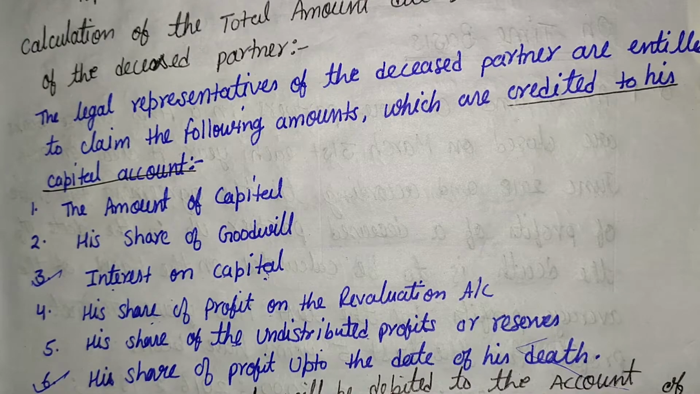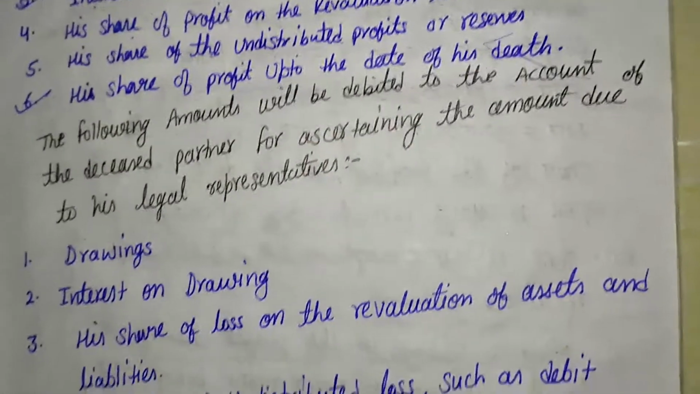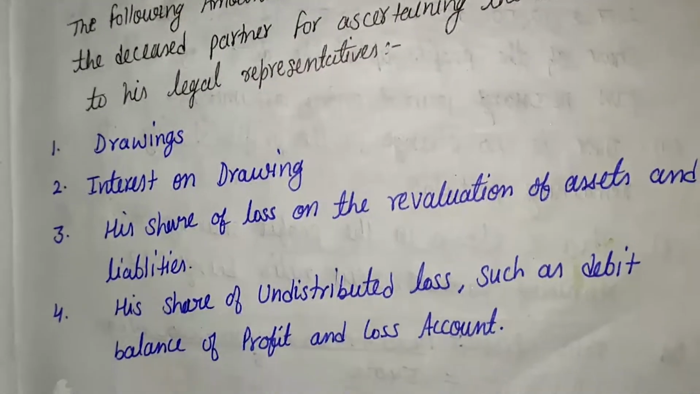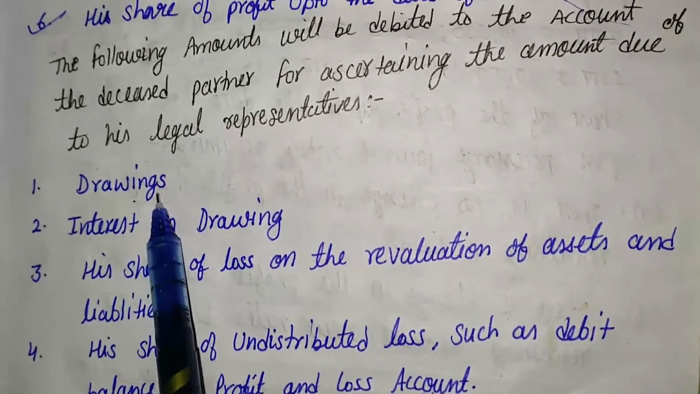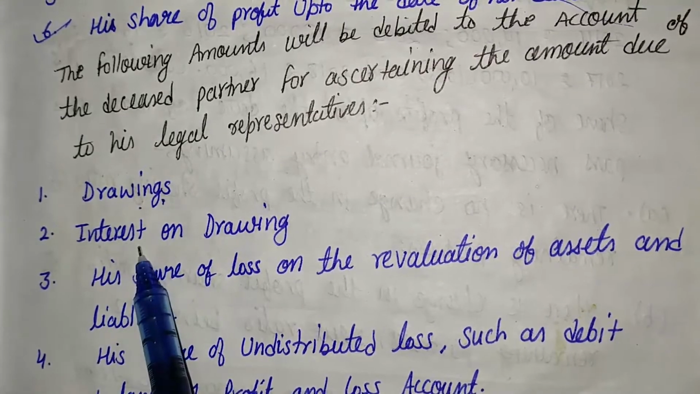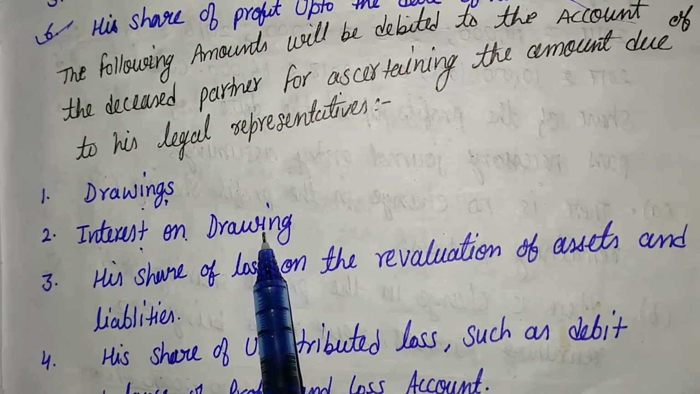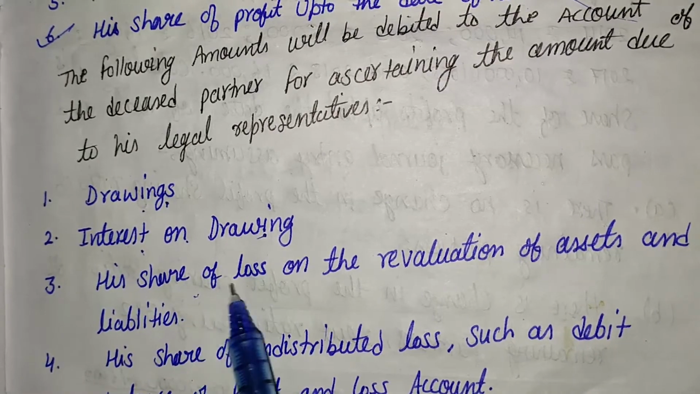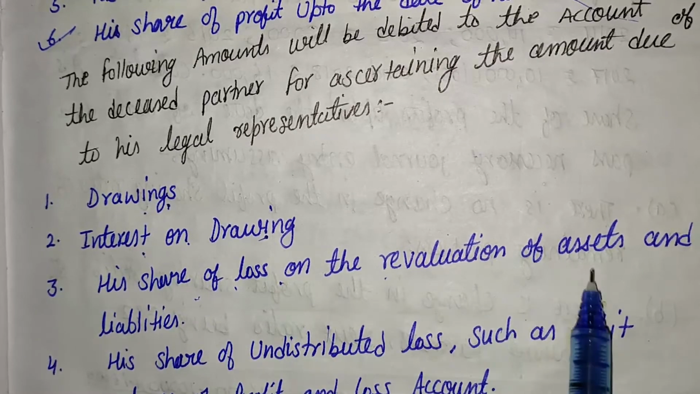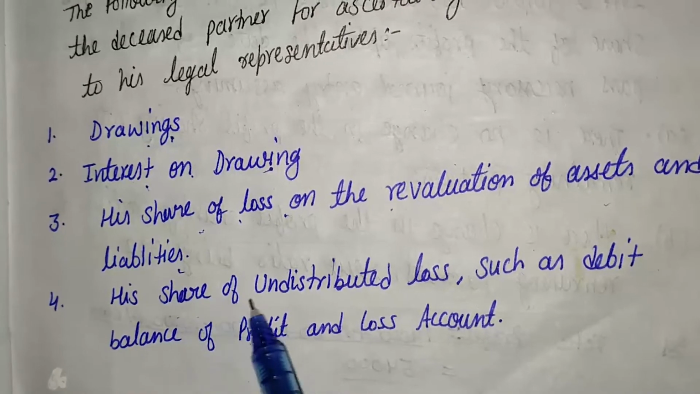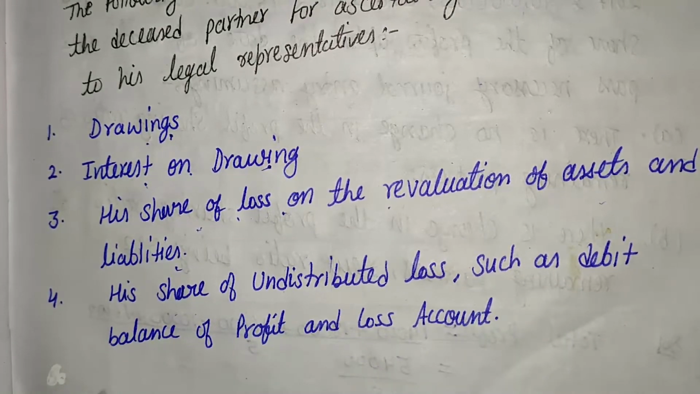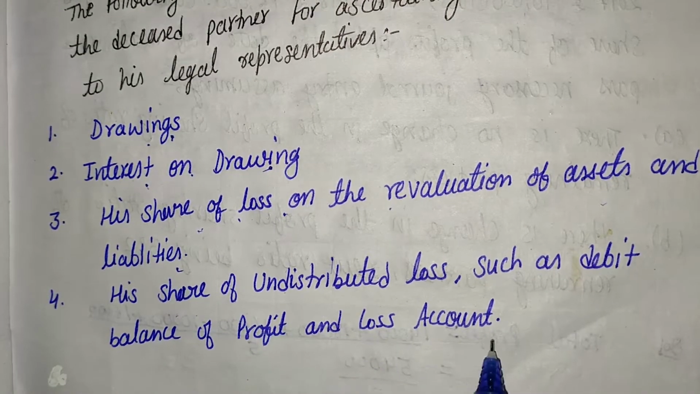Now come to the debit side. Here some items are given that come on the debit side. The first one is drawing. The second one is interest on drawing. The third one is his share of loss on the revaluation of assets and liabilities. And the next one is his share of undistributed loss, such as the debit balance of the profit and loss account.